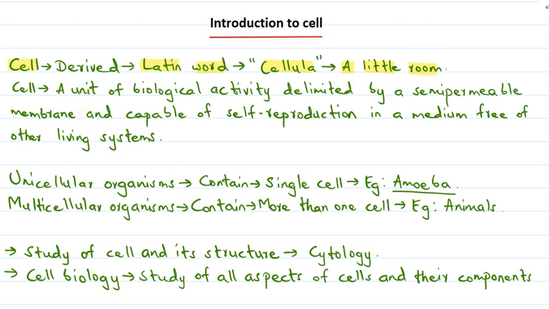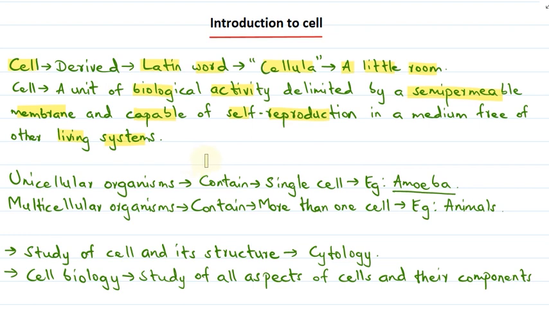A cell is the basic fundamental structural and functional unit of living organisms. One definition is that it is a unit of biological activity delimited by a semi-permeable membrane, capable of self-reproduction in a medium free of other living systems. Simply, the cell is the basic unit of our life.